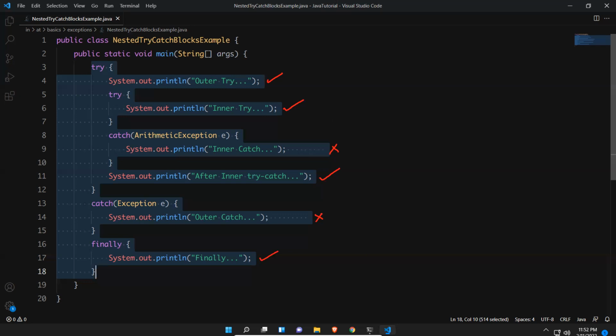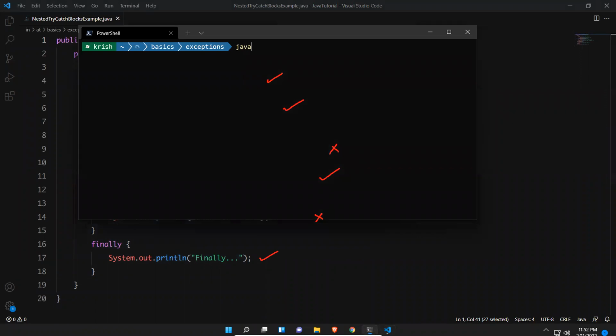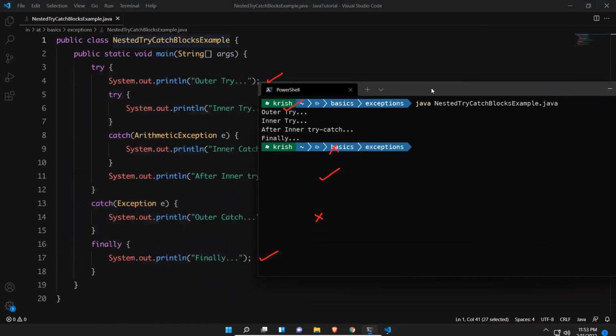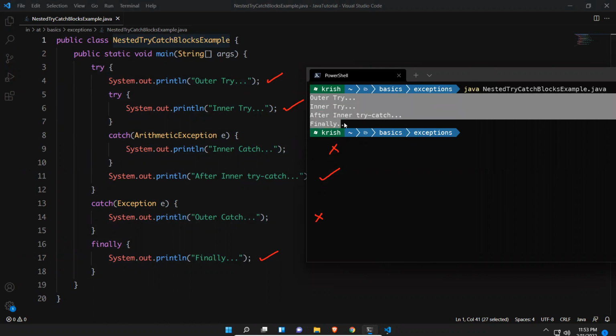The same thing. So let me copy this. Java, NestedTryCatchBlocksExample.java. You see that? This is matching: outer try, inner try, after inner try-catch, finally. Whatever we marked with the right symbol, we are seeing the same output. Okay, if there are no exceptions in the program.